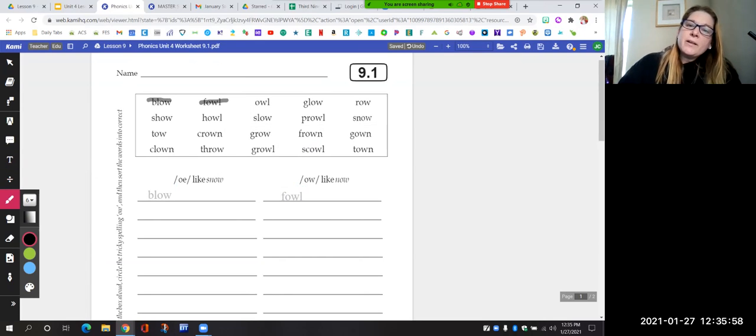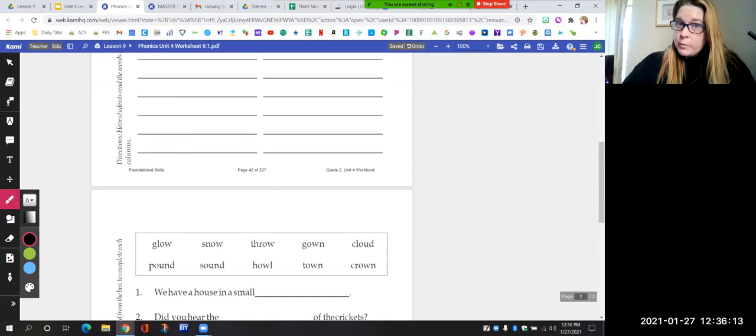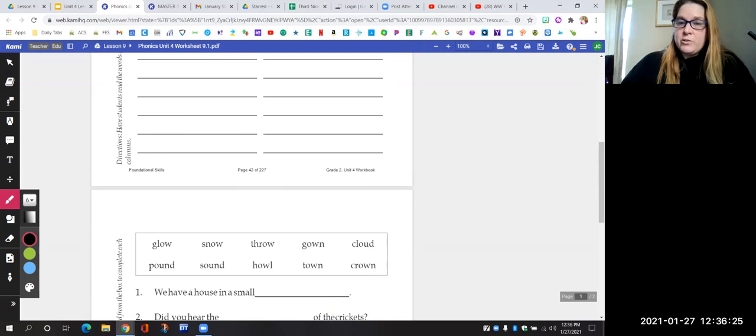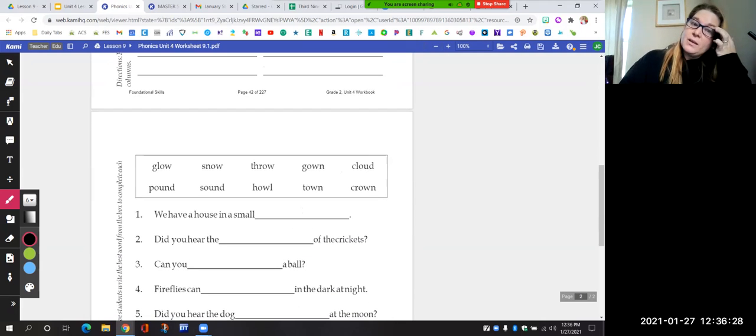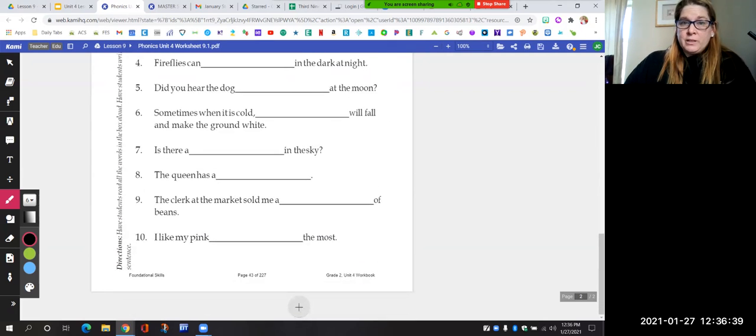Okay. So you're going to do that with the rest of these words. Decide which column it's going to go in. Does the OW sound like O, or does the OW sound like ow? And guys, listen, it has a second page. You just need to make sure that before you turn your work in that you're doing all of the work. Okay, some of you are just doing the first page, and I'm having to resend it back to you so that you can finish it. Make sure you check that there's more than one page or not. So your second page, you have words in the box. You're just going to decide which word makes the most sense in that sentence. Okay, and then you're going to fill it in.